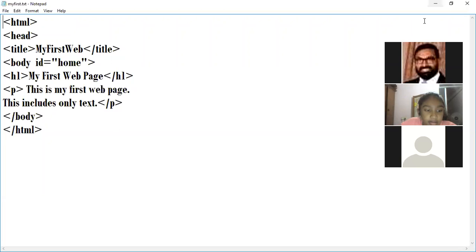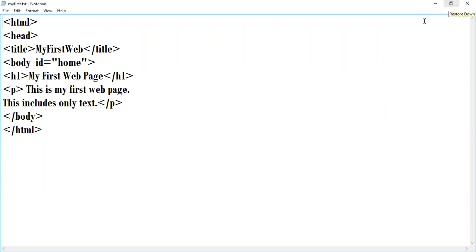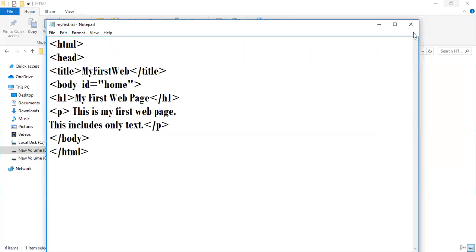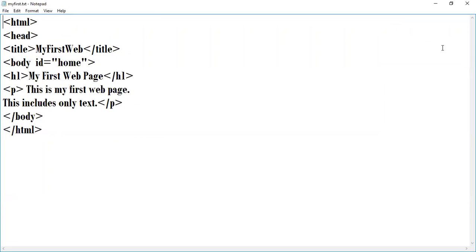Four buttons: minimize, maximize or restore, and close. Now you can see here you have the restore button. How many buttons are there? Four. Very good.